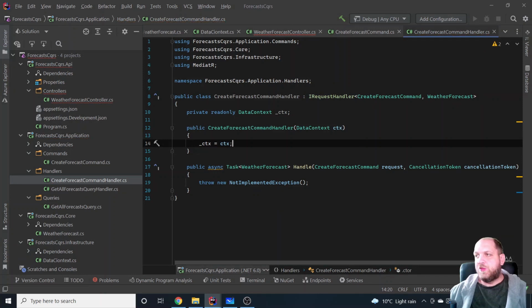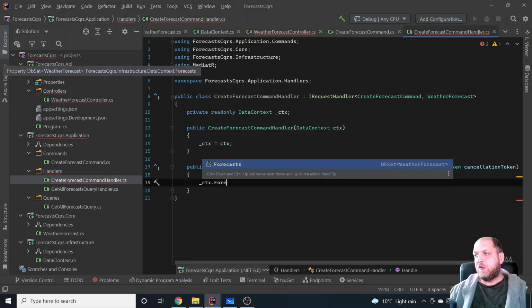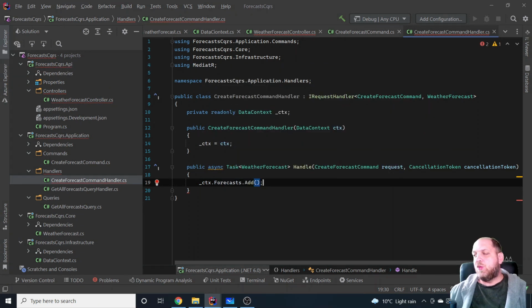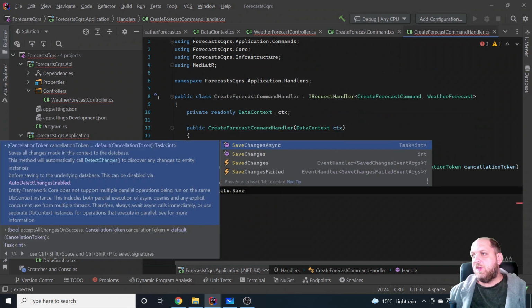Now, when we want to create, well, it's actually very simple. So we have, for instance, context.Forecasts.Add, because we can add the forecast directly, and we know that we find it in our request. We have this NewForecast property that will contain the forecast, and then we can just await, without the underscore, of course, await context.SaveChangesAsync.